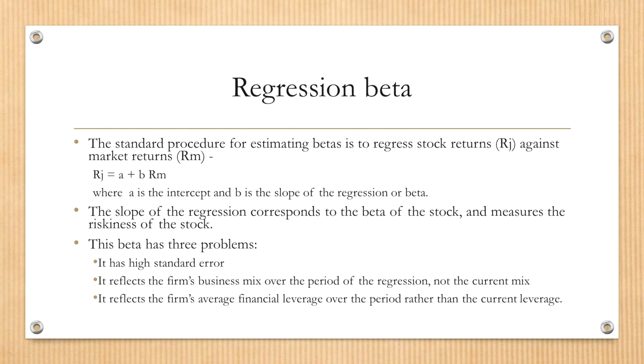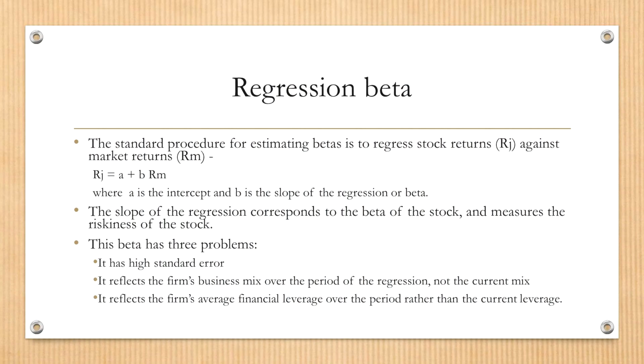Once you get the 2 time series of stock return and S&P 500 return, then you can run the regression. The easy way to run regression is to use an Excel spreadsheet. There's a built-in function called regression. One variable is market return, which is RM in this equation. The other one is individual return, which is RJ. So the regressor is RM, and the dependent variable is RJ.